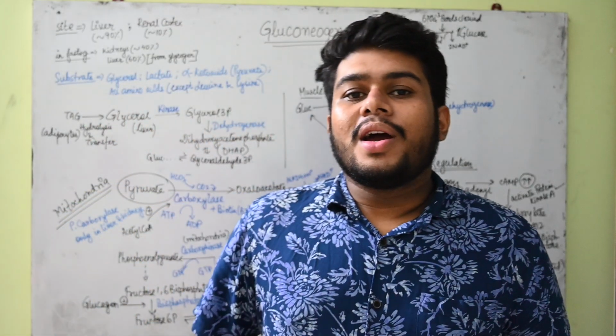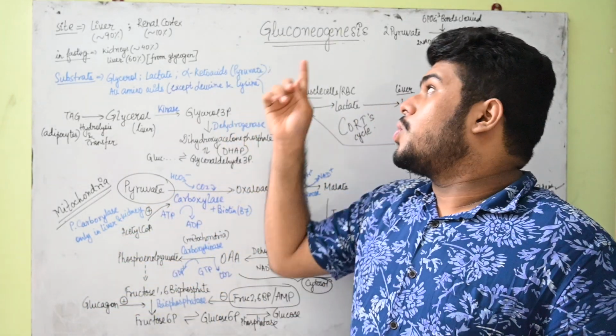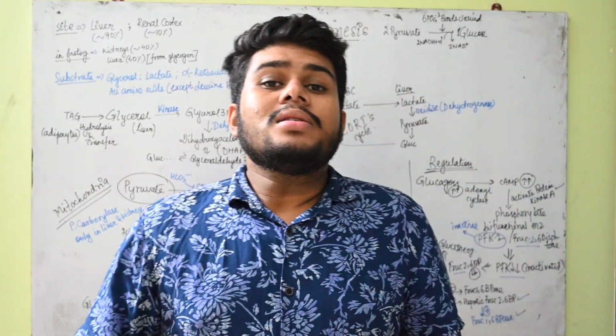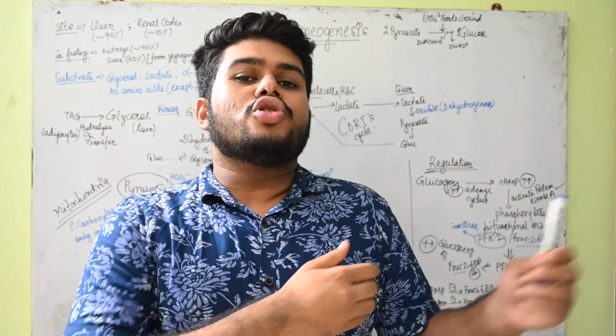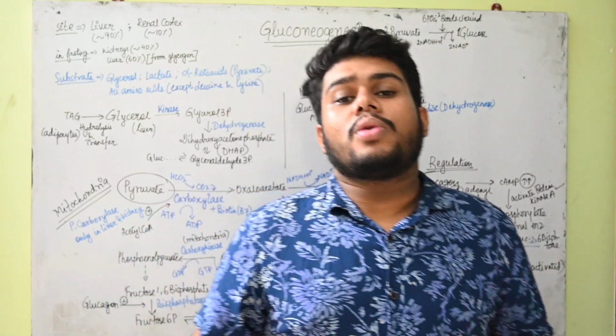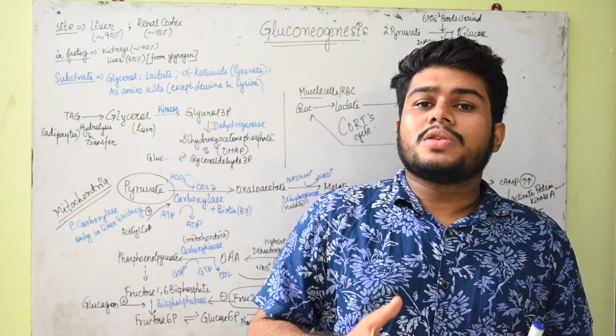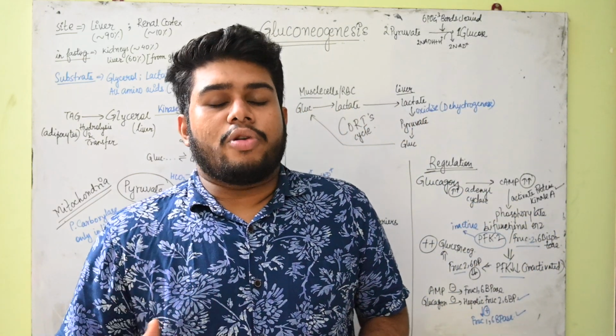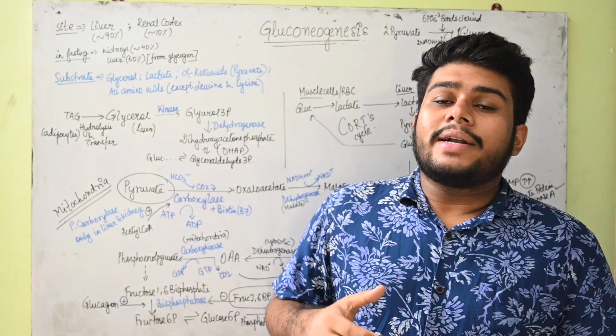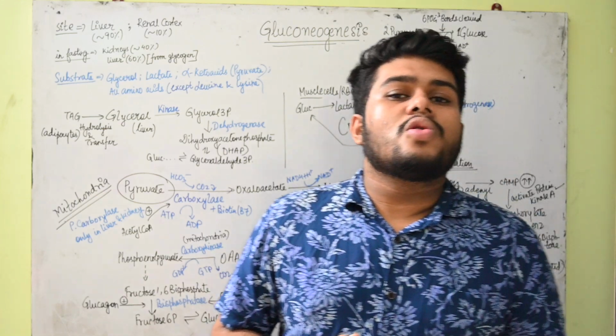Hello everyone. Today our topic is gluconeogenesis, that is, how glucose is produced in our body. Mainly we know that we consume exogenous glucose, that is, coming through our diets. But this glucose is very important for our body. It is utilized in producing energy, ATP, and remember, excess glucose is stored in the body.